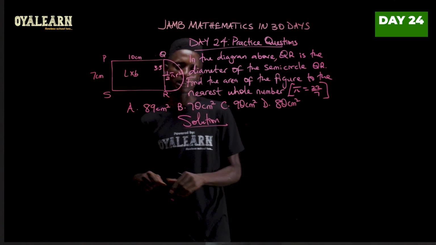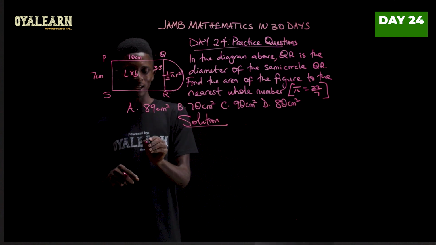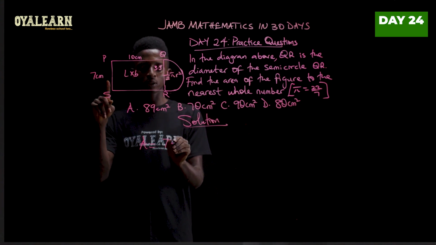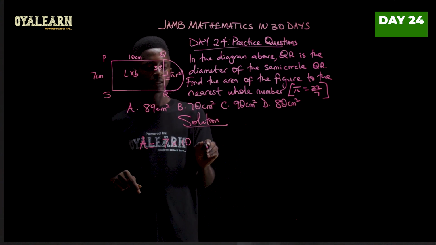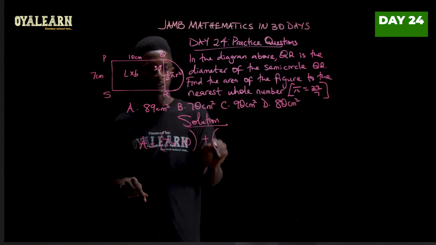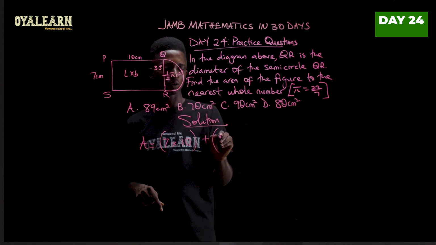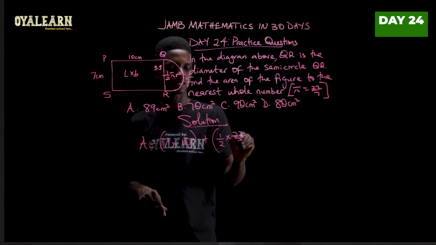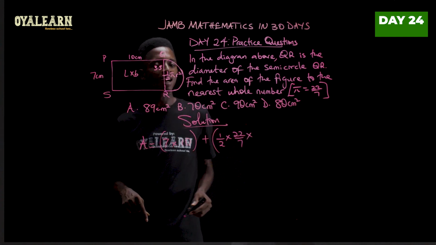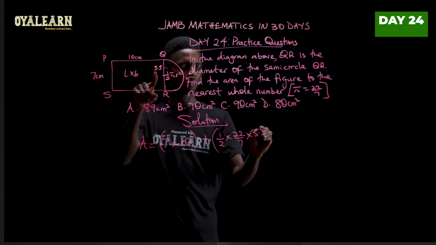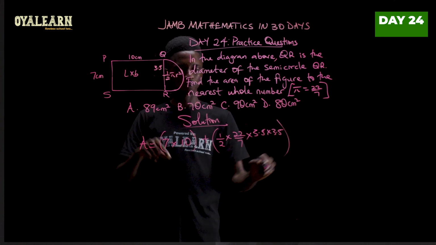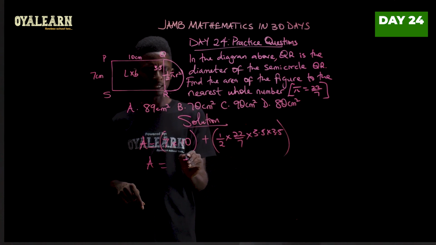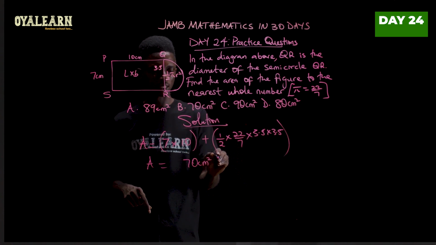So now let's work with this. We are going to add these two together. So area will then be length times breadth, which is 7 times 10, plus 1 over 2 times pi, which is given as 22 over 7, times r squared. So 3.5 times 3.5. Now, A therefore becomes 7 times 10, that is 70 centimeters squared, plus.